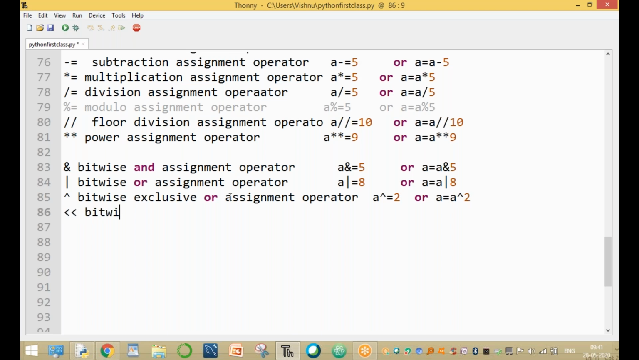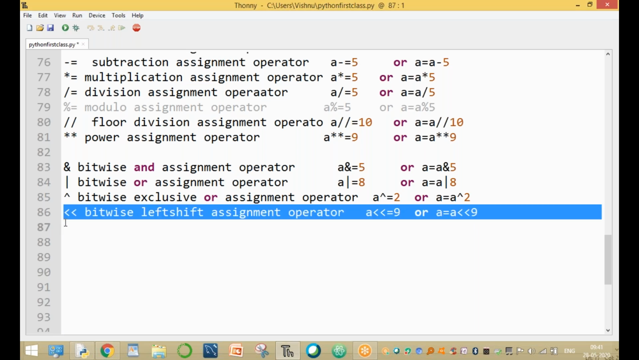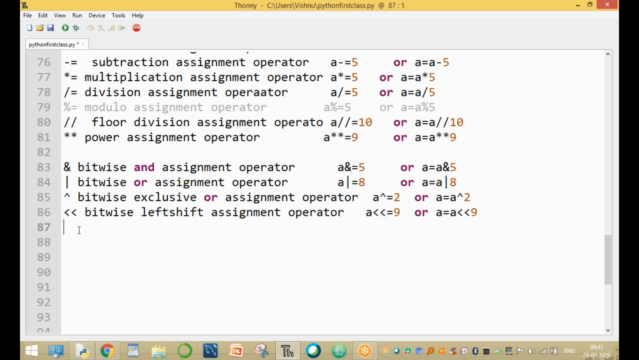Left shift, the bitwise left shift assignment operator: a <<= 9, or a = a << 9, both are the same. The value is shifted left by 9 bits. Similarly, there is the bitwise right shift operator.